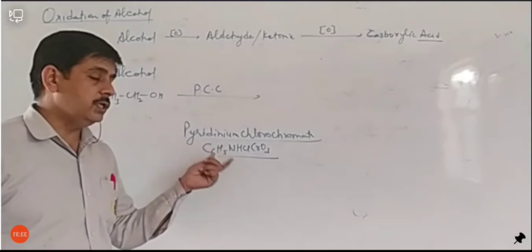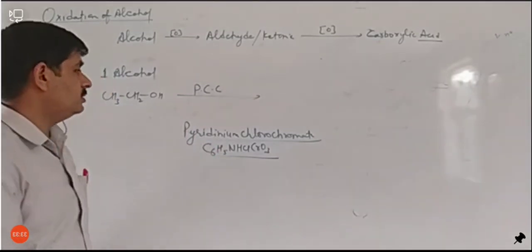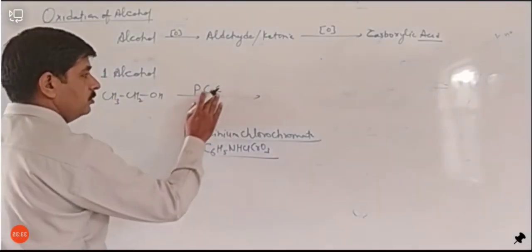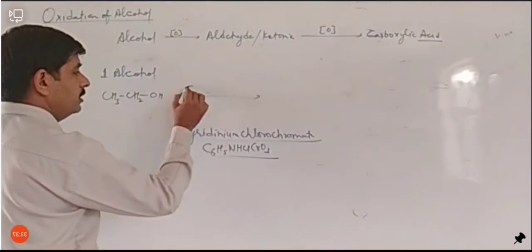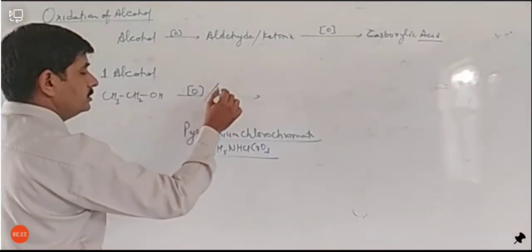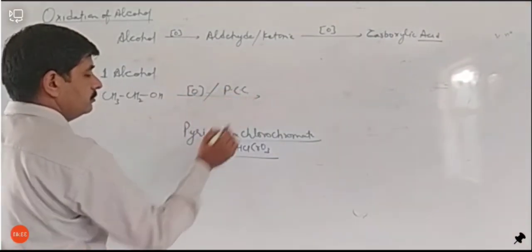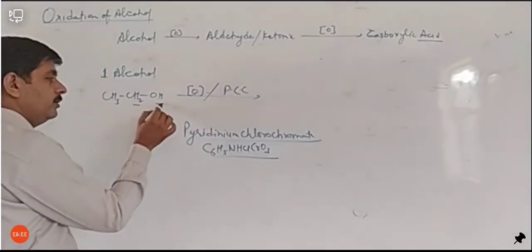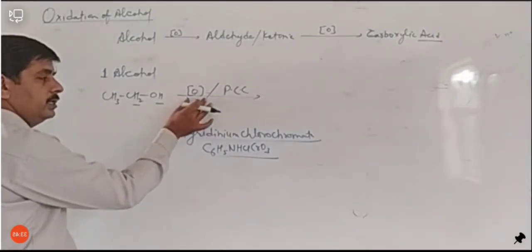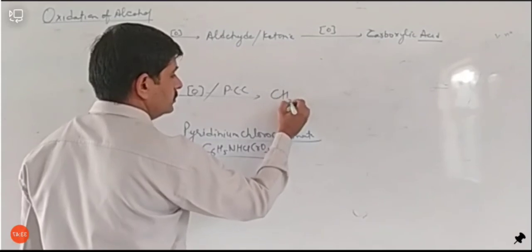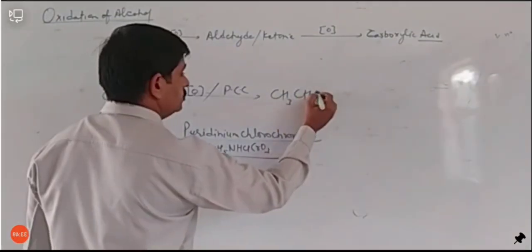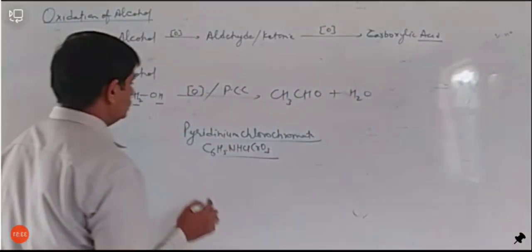It is a weak oxidizing agent. In presence of PCC, it will release oxygen, and two hydrogens will be released from here, and reacting with oxygen it will form CH3CHO and water. So this is the oxidation.